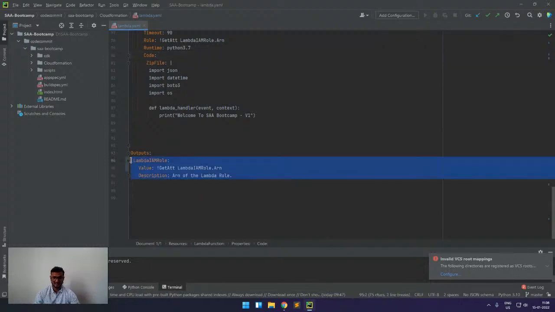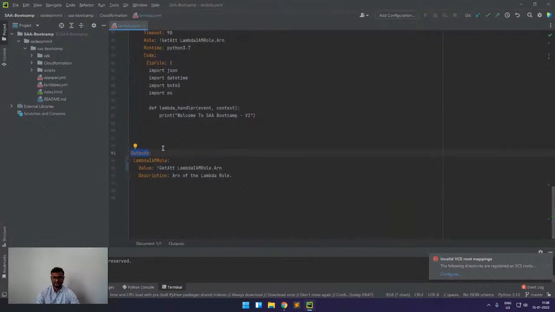The other block that we have here is the output one. I want to see the ARN of the lambda that I'm creating in my CloudFormation. That is, what is the ARN? Or for example, if I'm creating an EC2 instance, or I'm deploying something on it, then I want the site URL or the domain name of that. For that, we can write this in the output block like this.